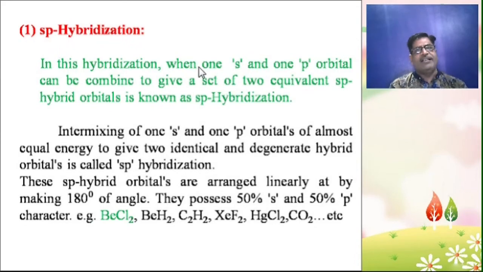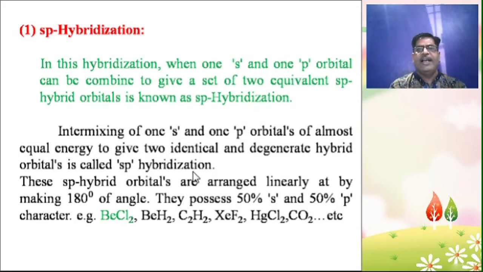In this hybridization, when 1s and 1p orbital are combined to give a set of two equivalent sp hybrid orbitals, it is known as sp hybridization or linear hybridization. So in sp hybridization, intermixing of 1s and 1p orbitals of almost equal energy gives two identical and degenerate hybrid orbitals.